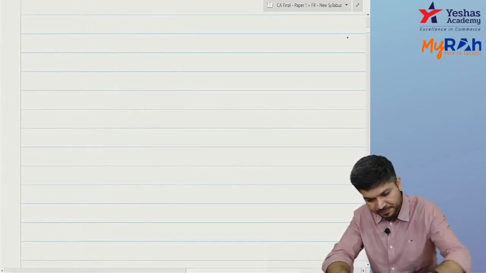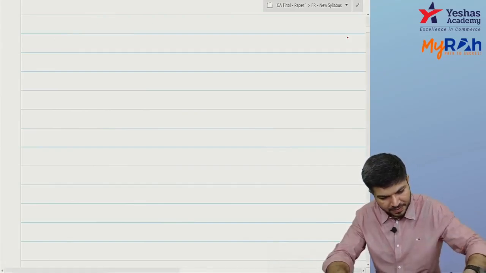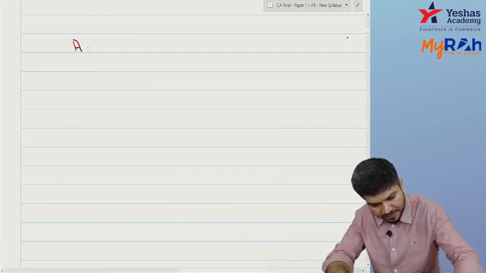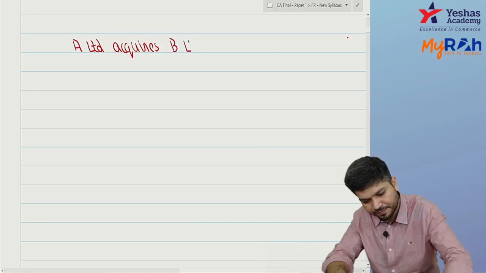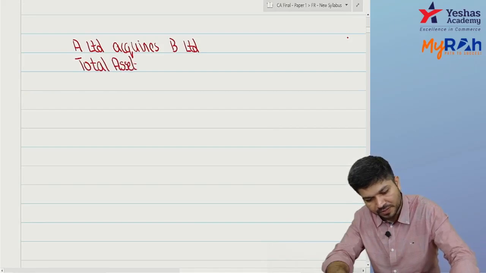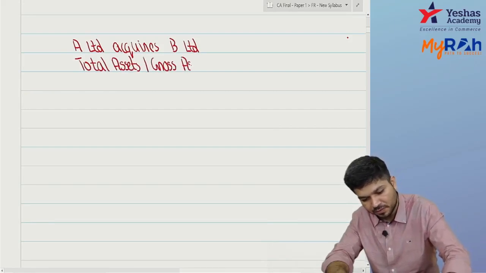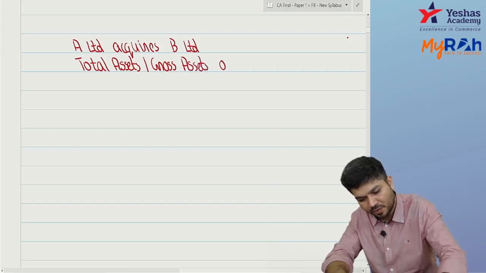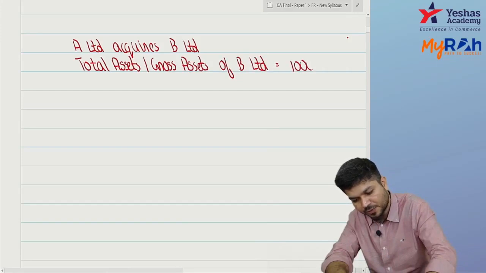Now tell me one thing, simple. A Limited acquires B Limited. Total assets, or we call it gross assets, of B Limited is, say for example, 1000.